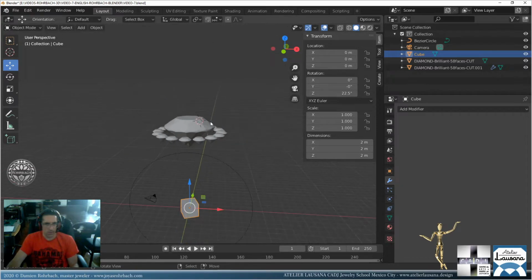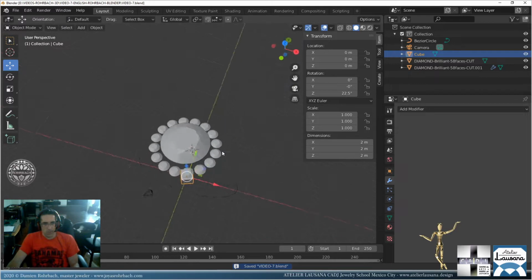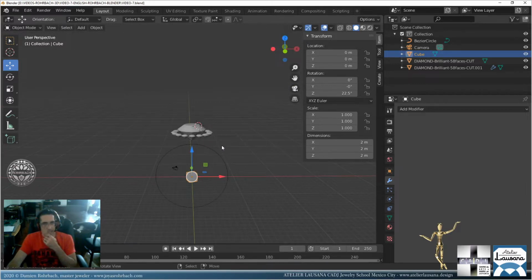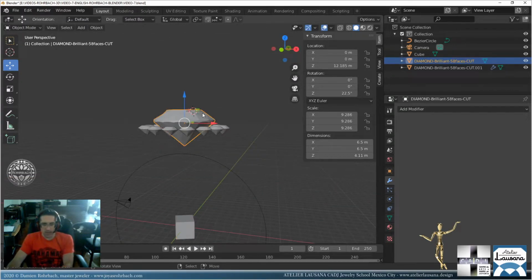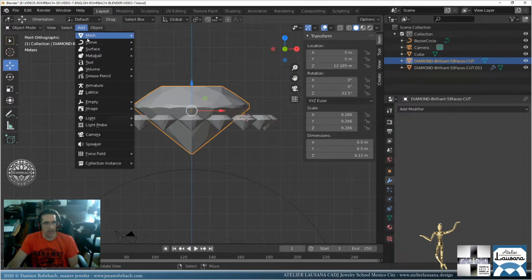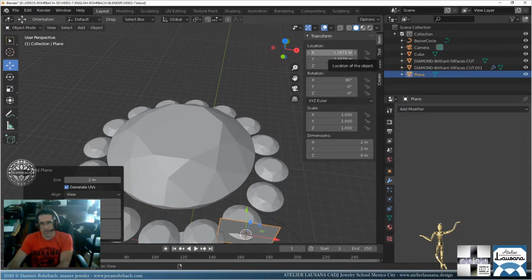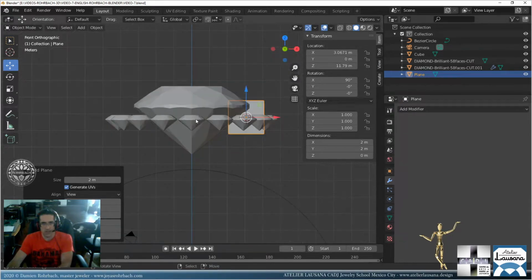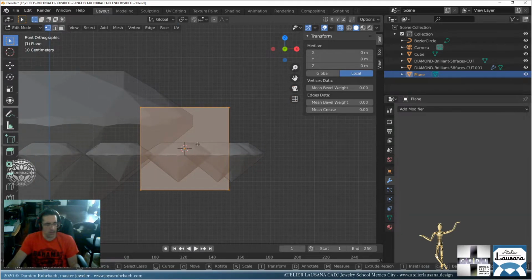Okay, so that's the main reference for the halo distribution of the stones. It's pretty nice. Okay, now I'm going to create a belt for the central stone. So I'm going to come here, add a plane as a mesh, align to the view. Let's center this in the y-axis. Okay, let's go to edit mode. Let's activate the transparency with Alt-C.